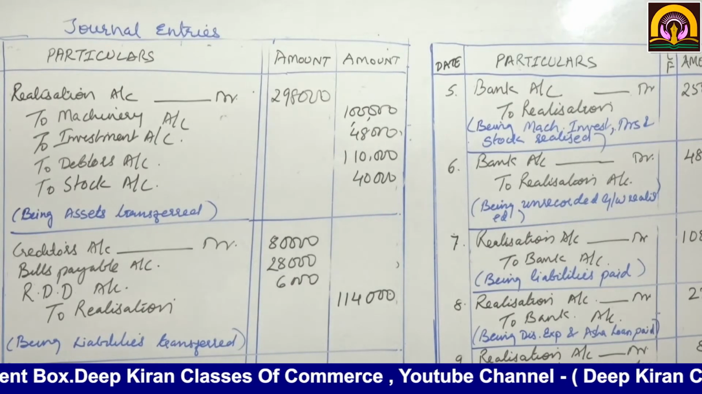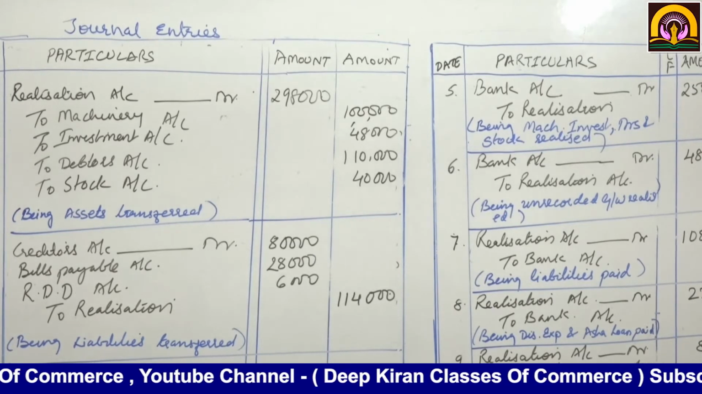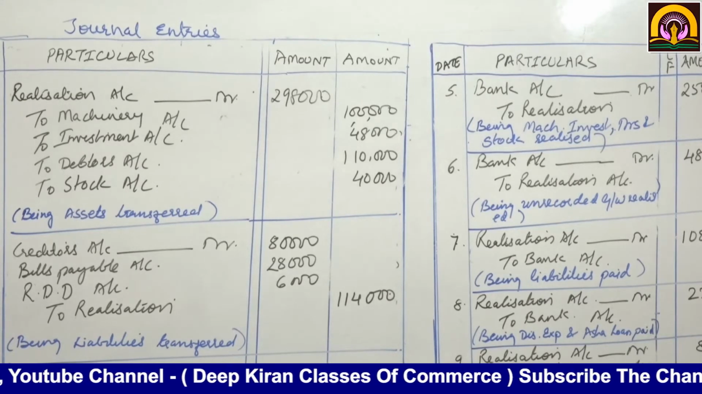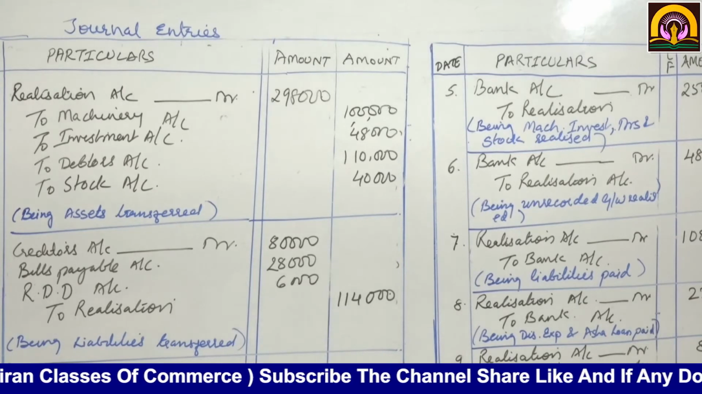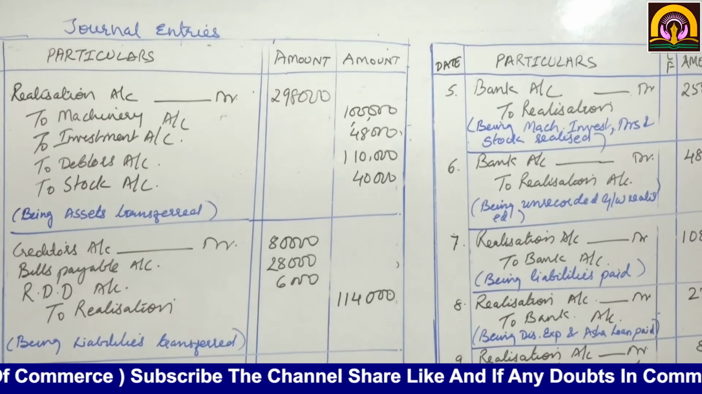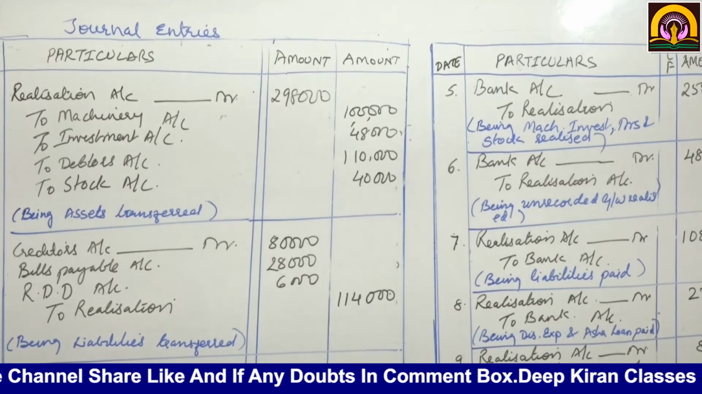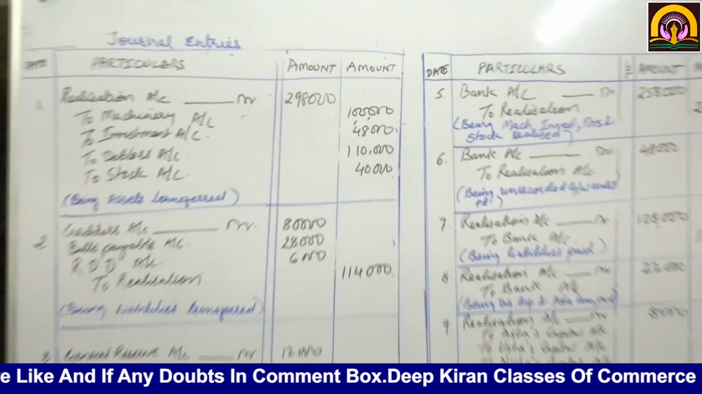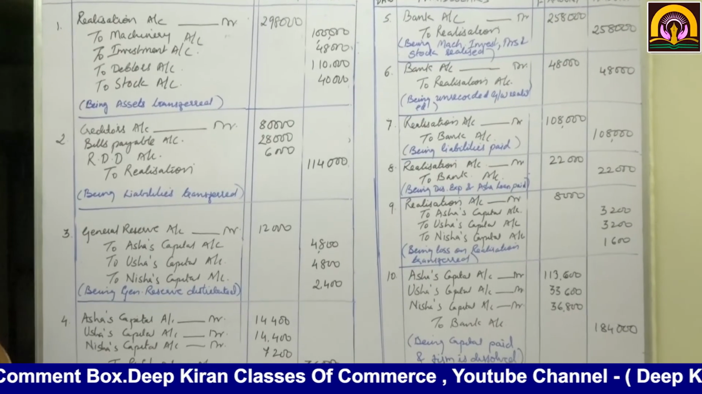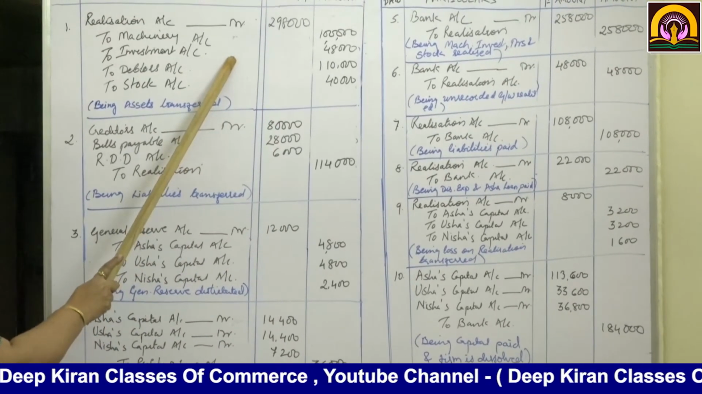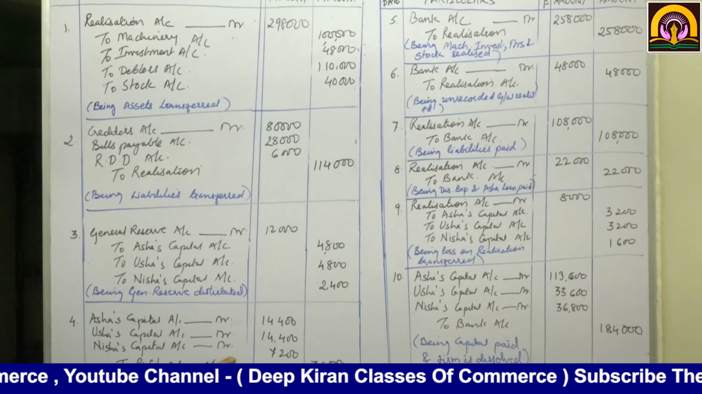Now on the asset side there is profit and loss account, that indicates accumulated loss. That will also be distributed in their profit sharing ratio. So Asha's capital account debit 14,400, Usha's capital account debit 14,400, Nisha's capital account debit 7,200, to profit and loss account 36,000. What we have done: we have transferred assets, then liabilities, then accumulated profits, and then accumulated losses.